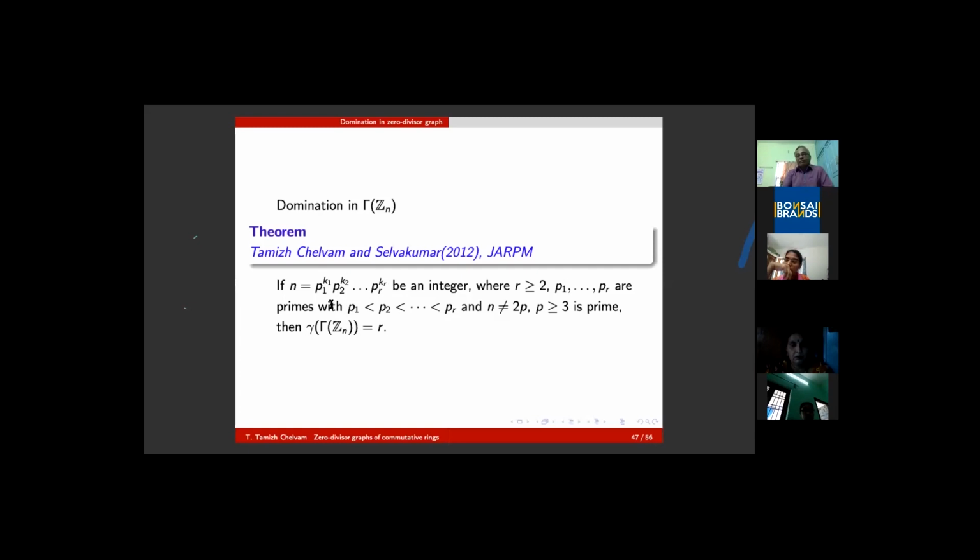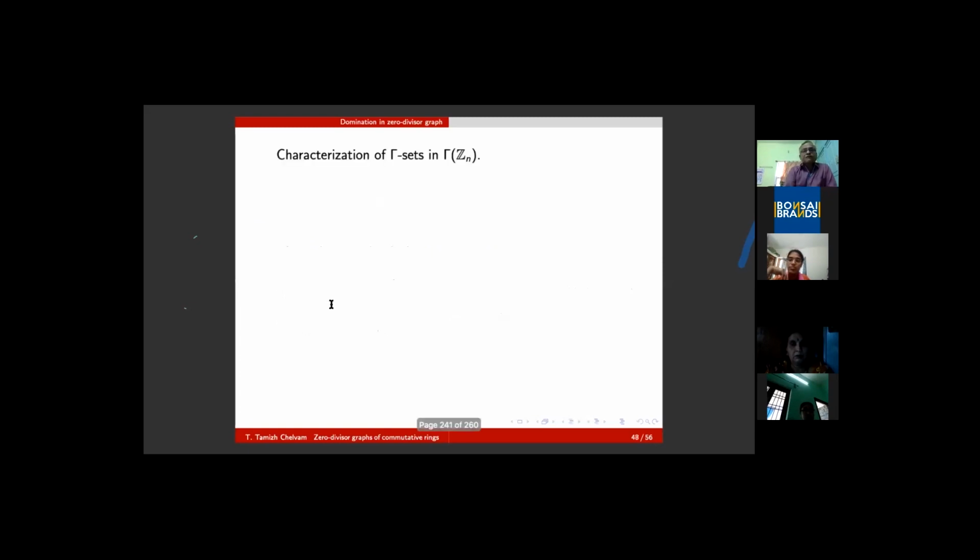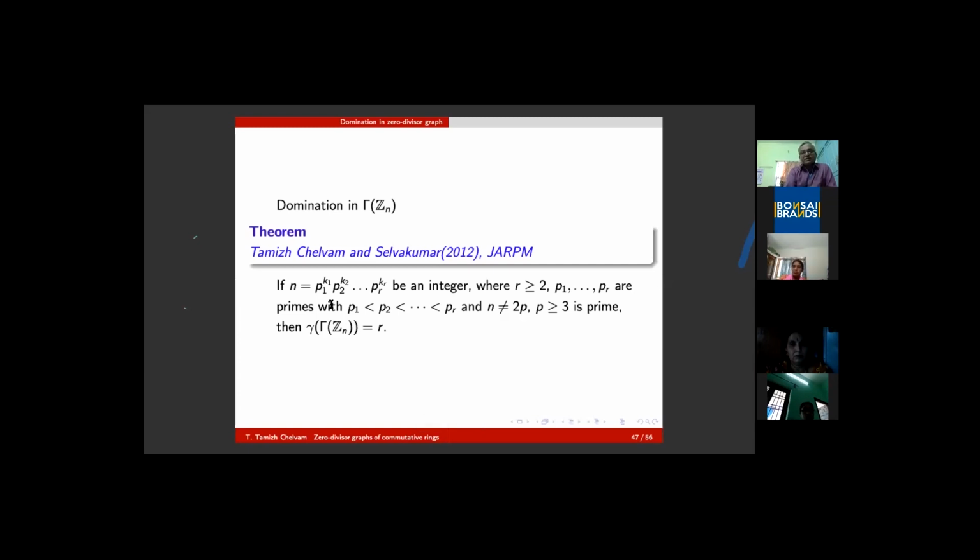And of course, having obtained the domination number, we wanted to find all possible gamma sets, because the class of intersection graphs is a very effective study in graph theory. We wanted to find all gamma sets and the intersection graph.